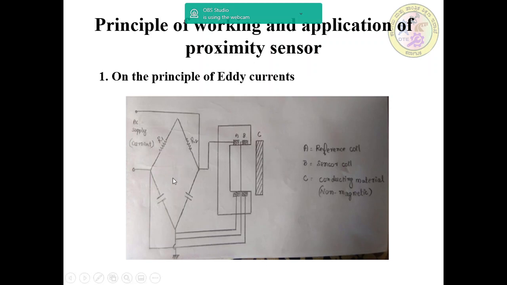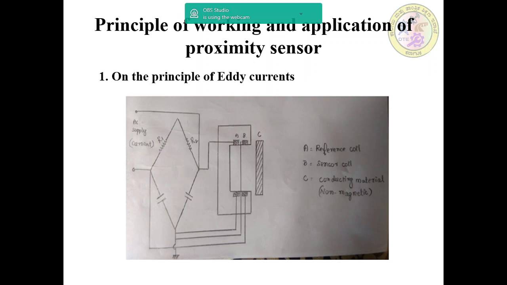The first one is the reference coil, another one is the sensor coil, which is influenced by the presence of conductive material. The other coil is the reference coil, which serves to complete the bridge circuit.